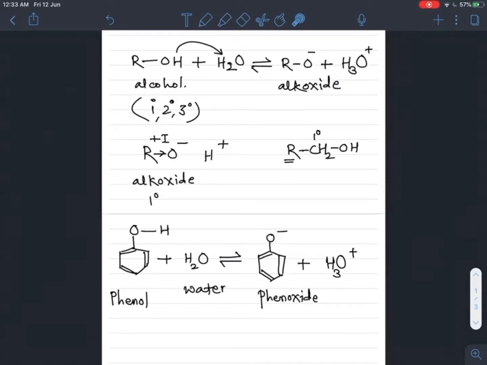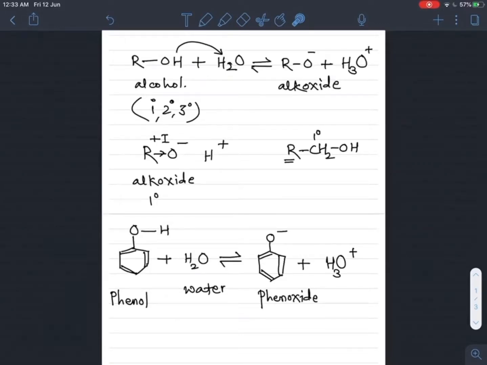So phenols are more acidic, meaning they donate H plus ion more easily than alcohols, and that's why, comparing the acidic nature of alcohol and phenol, phenols are more acidic than alcohols. So this is about the alkoxide and phenoxide ion. Now I will explain why alcohols are less acidic than phenols, that is, the phenoxide and alkoxide ion stability. We will see here.